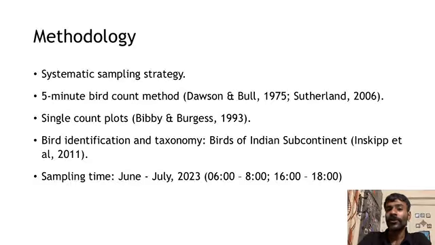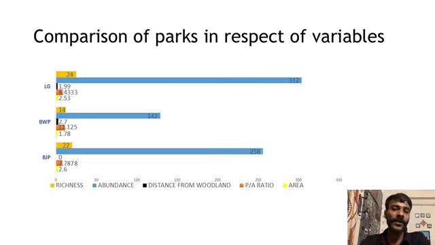Between June and July 2023, across 9 early morning and evening visits, avifaunal species and their counts were recorded using the 5-minute point count method on stations laid out through systematic sampling. LG had the highest species richness and abundance, followed by BJP and BWP. This could be due to various factors such as greater size and favorable perimeter to area ratio.